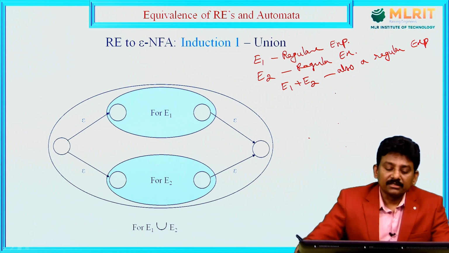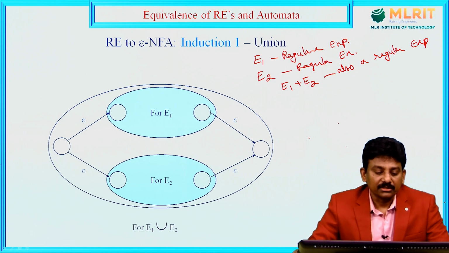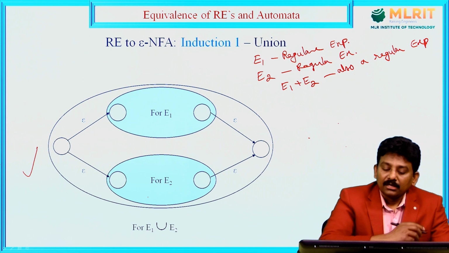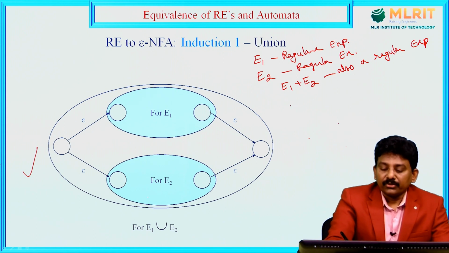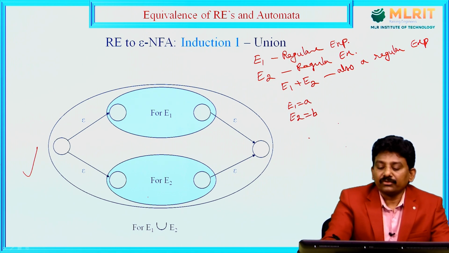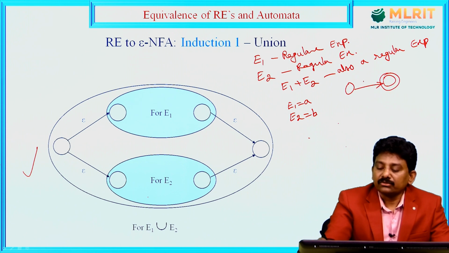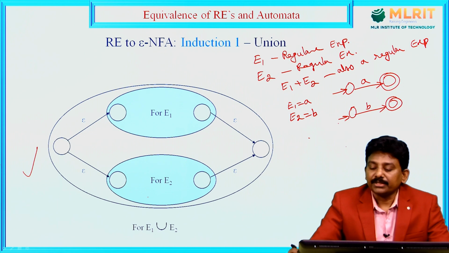The equivalent NFA with epsilon moves, the epsilon NFA, is this. How can we draw this? For example, E1 equals A, E2 equals B. For E1 the automaton is like this, initial state to final state with label A. For E2 there is a finite automaton like this, initial state to final state with label B.